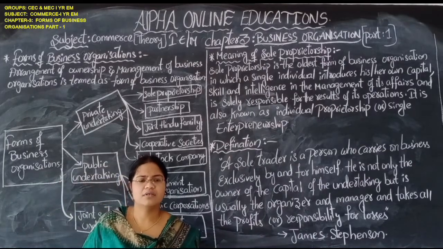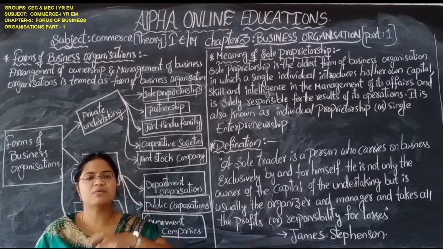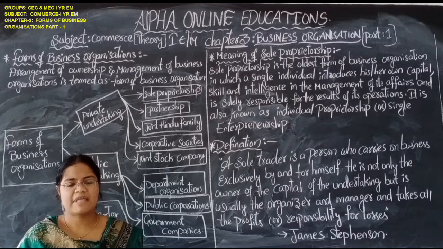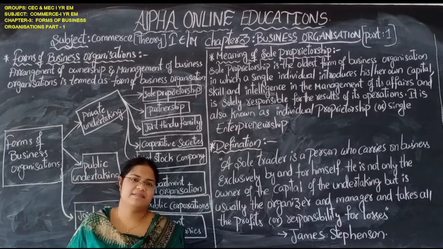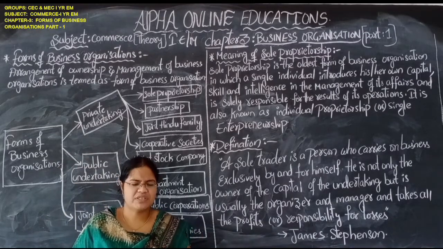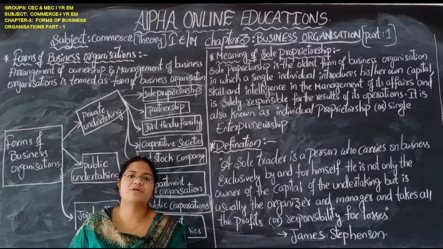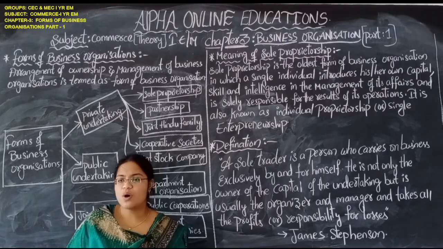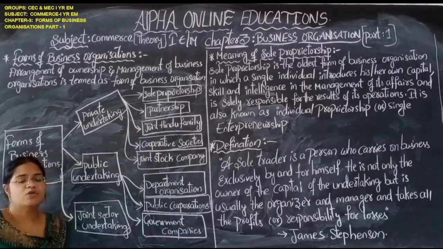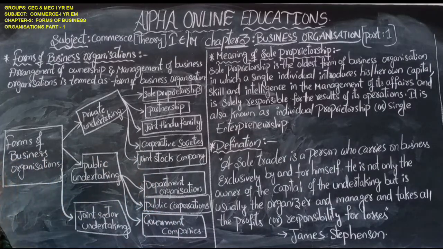They have certain ownership and certain rights of fixed interest or fixed dividend, while the equity shareholders are the real owners of the business. There is a difference between ownership and management, which we will study in upcoming sessions. No need to worry.